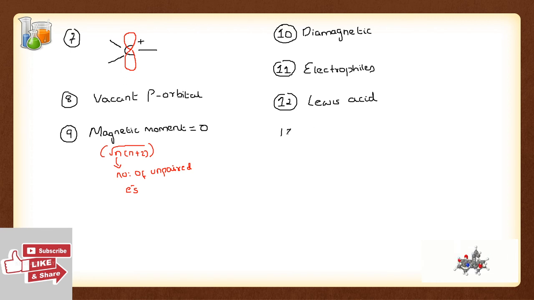The last point that we can discuss about carbocation is the number of lone pair electrons and the number of unpaired electrons. Both of these are equal to 0. That is, carbocations do not have a lone pair, and they also do not have any unpaired electrons. If you're talking about the octet, carbocations have an incomplete octet. So this is all about carbocations.